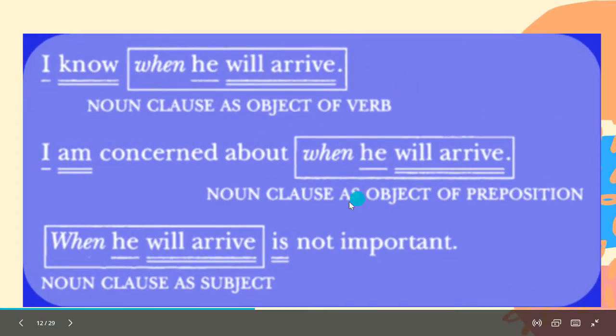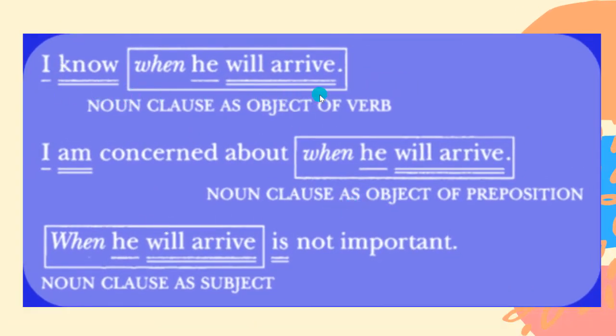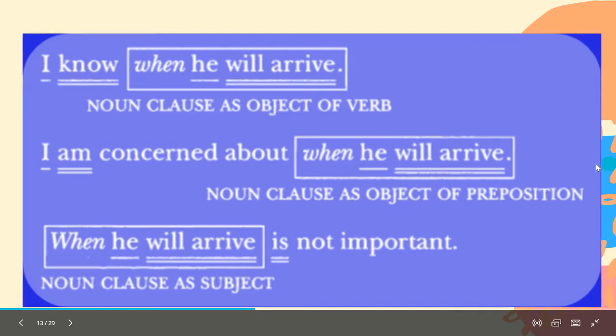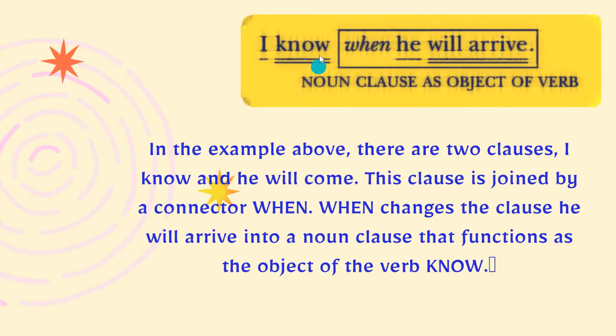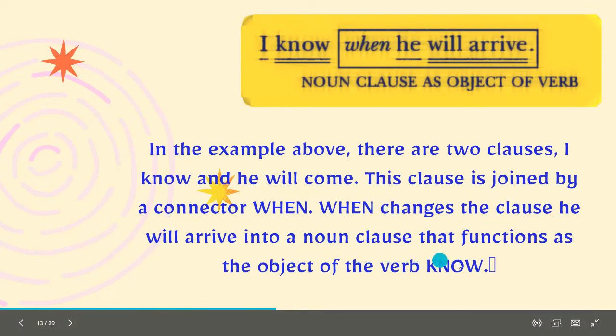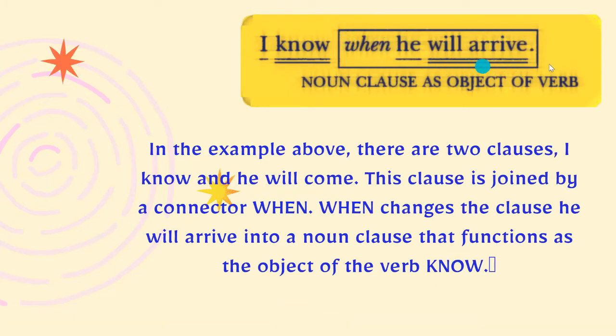Okay, let's see the sentences. Here: I know when he will arrive. I'm concerned about when he will arrive. And when he will arrive is not important. Okay, let's see the explanation one by one. I know when he will arrive. In the example above, there are two clauses: I know and he will arrive. These clauses are joined by the connector when. When changes the clause he will arrive into a noun clause that functions as the object of the verb know. So when changes this clause into the object of this sentence: subject, verb, and object.